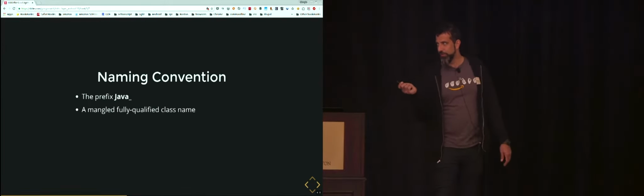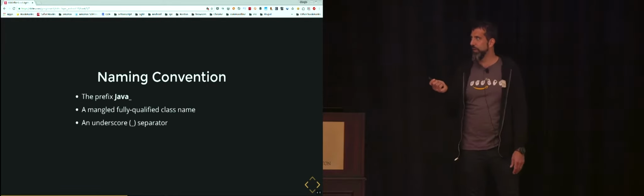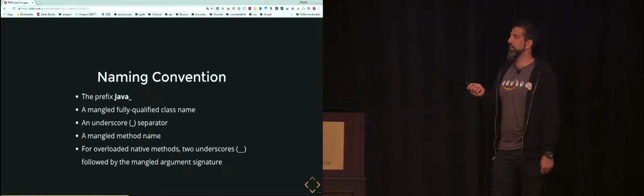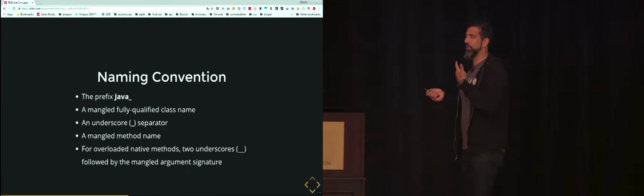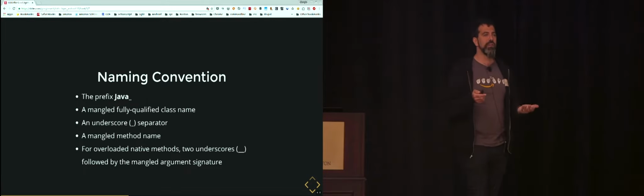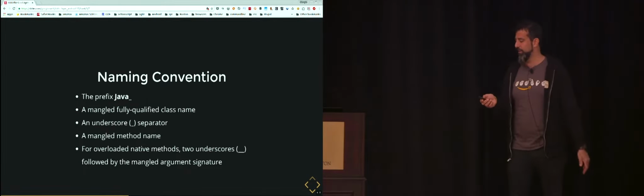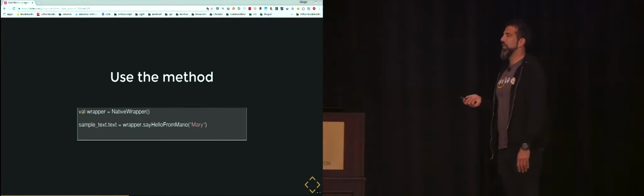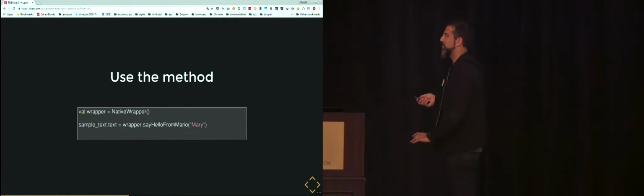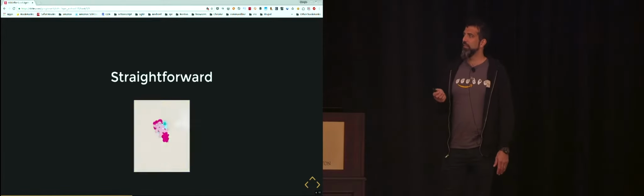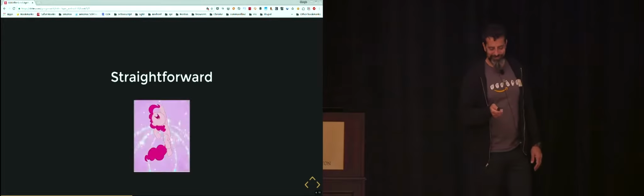Naming convention: prefix Java, fully qualified class name, underscore, mangled method name, and then just in case you want to complicate your life, 2 underscores. So keep it simple. Keep this file simple, otherwise you will go absolutely crazy. To use the method, it's simple enough. That's plain Kotlin, nothing special, and that's straightforward, right?